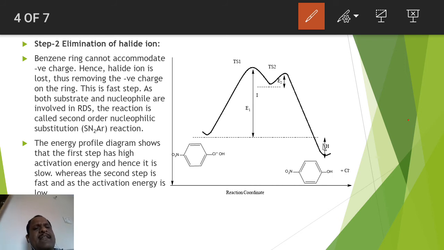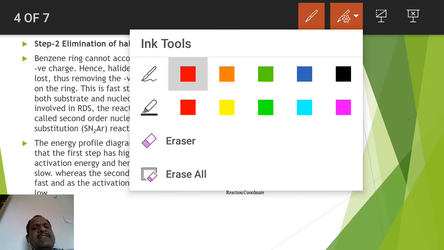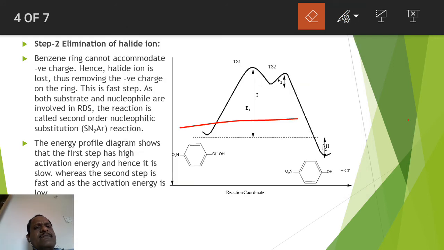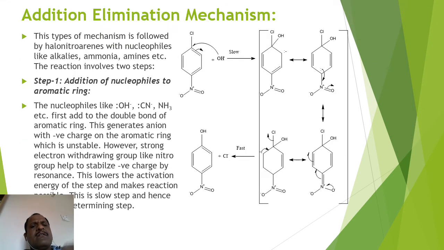The name itself suggests, again I will tell you, addition elimination reaction. That means addition takes place in the first step and elimination takes place in the second step. So OH minus adds to the carbon bearing the chlorine group, that happens in the first step. Whatever anion forms is stabilized by resonance due to the benzene ring as well as the NO2 group, that all happens in the first step.